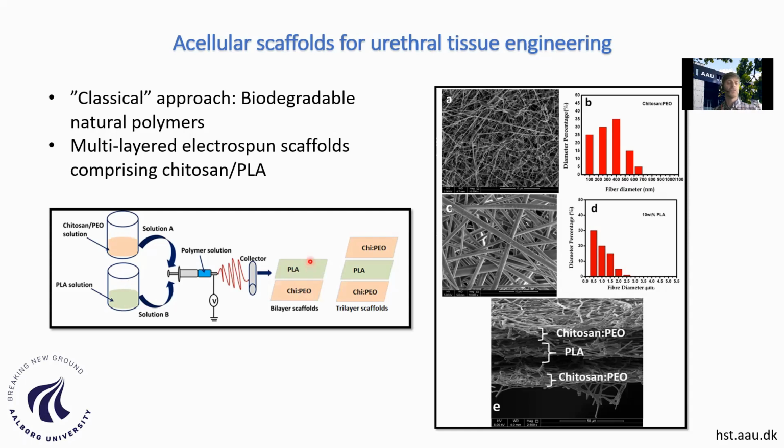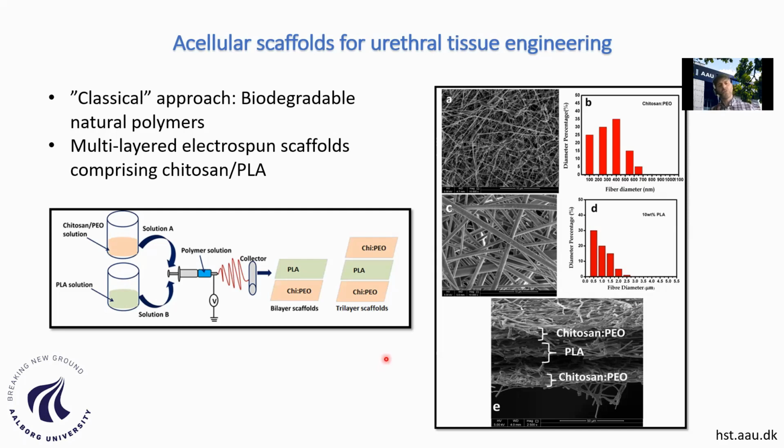A combination of these materials could give rise to multi-layer scaffolds that you see here in this transversal scanning electron microscope image, where you have, in the middle, a polylactic acid layer which gives the strength, and two layers of chitosan and polyethylene oxide that give the cell-friendly properties to the scaffolds. We are investigating this for urethral reconstruction, with both in vivo and in vitro tests.